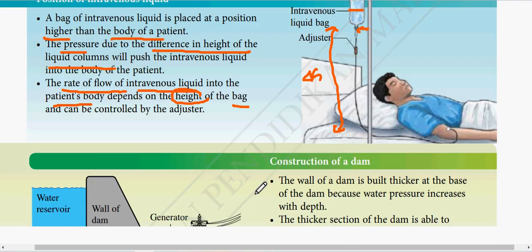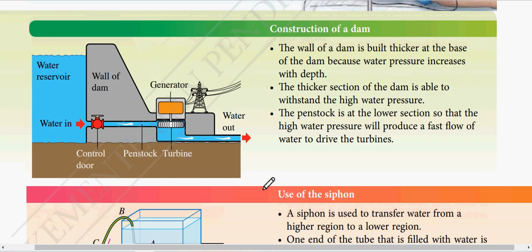Alright. So next one will be the dam that we discussed earlier. So the structure of a dam is built thicker bawah. Here is thicker compared to the upper part. It is built thicker at the base because water pressure increases with depth. So the thicker section of the dam will enable it to withstand high water pressure. Alright, boleh.